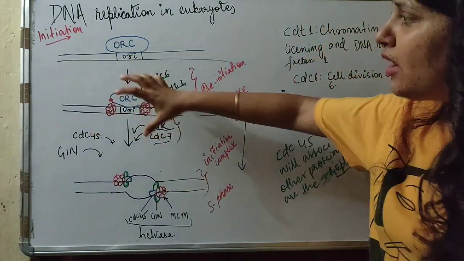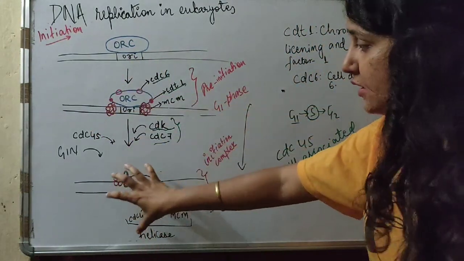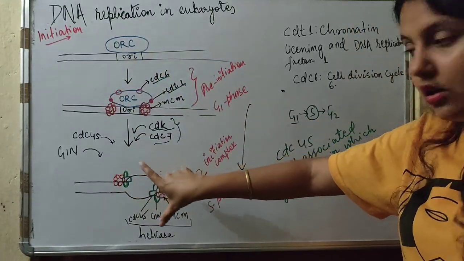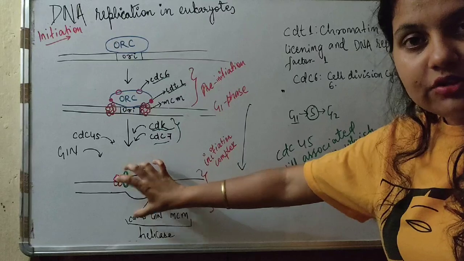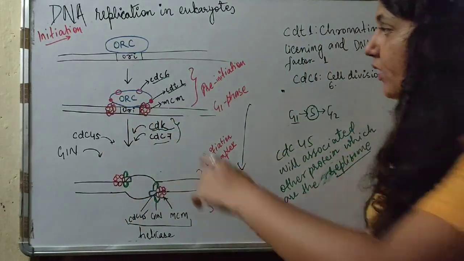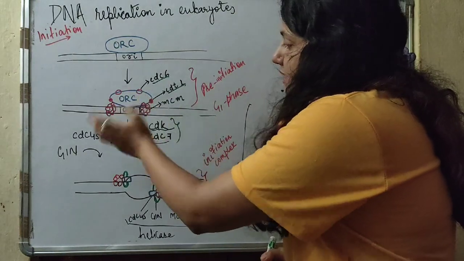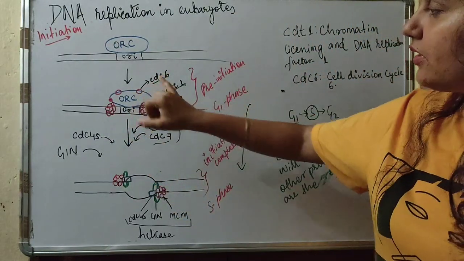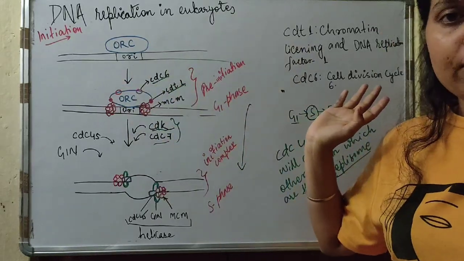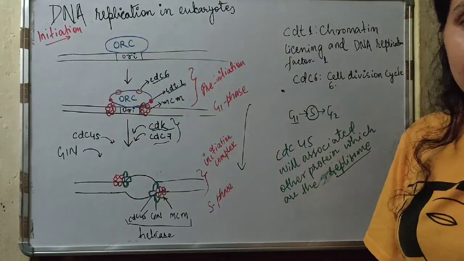So here, due to the binding of different protein complexes, the part of ORI will form a bubble kind of structure, and in that bubble the other proteins will be binding. After CDC6 and CDT1, ORC will also fall off, and this is what the process is like.